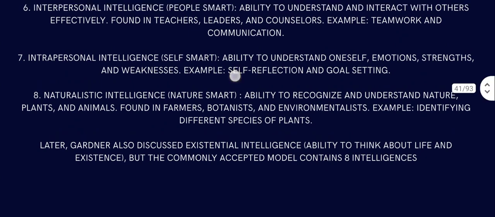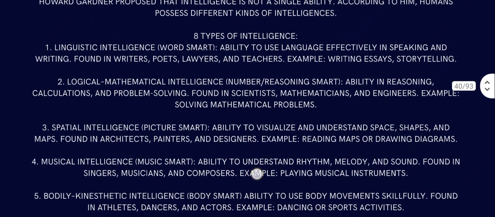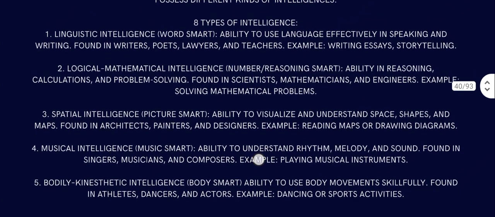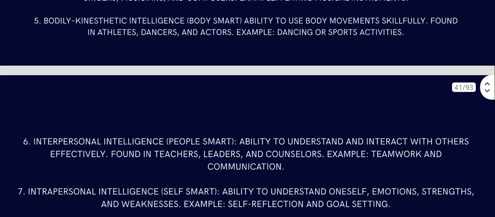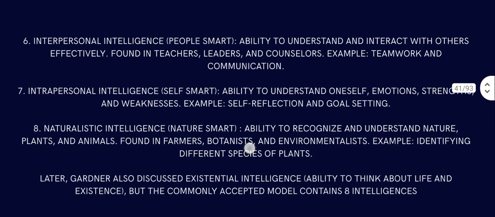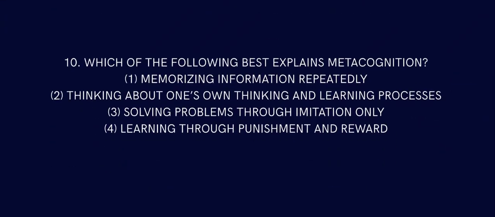What are those 8? What are those 8 types? Linguistic, logical-mathematical, spatial intelligence, musical intelligence, bodily kinesthetic intelligence, interpersonal, intrapersonal, naturalistic intelligence. That's it. Let's move on to question number 10.